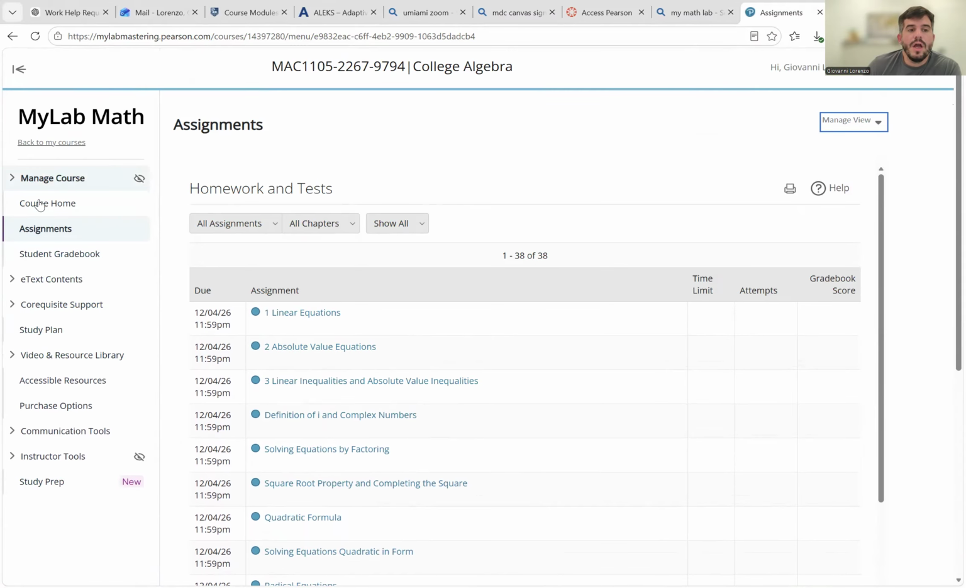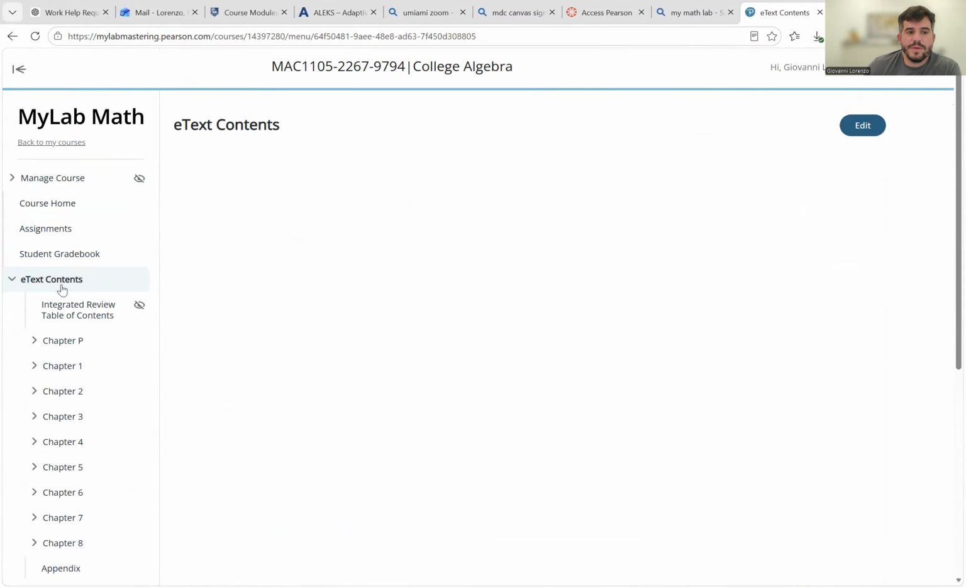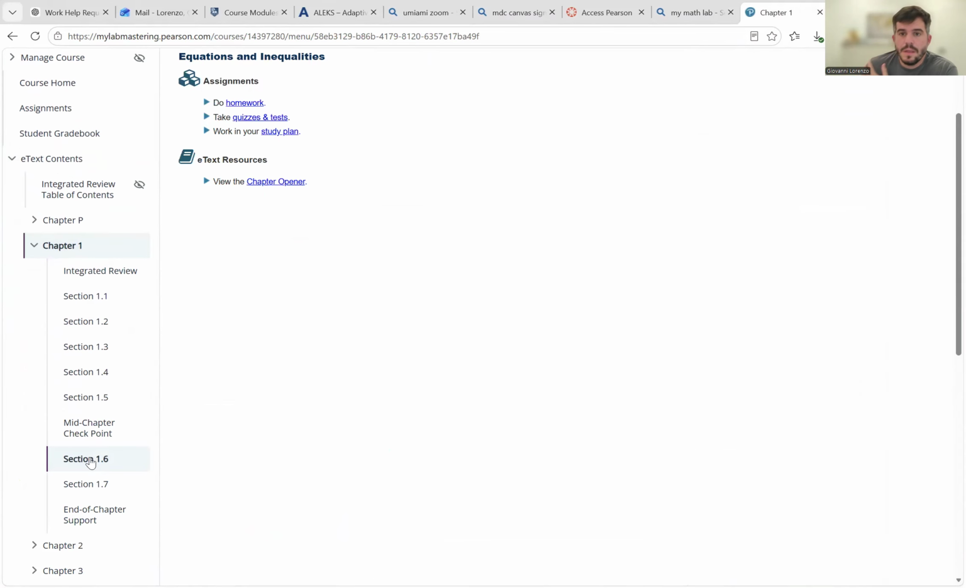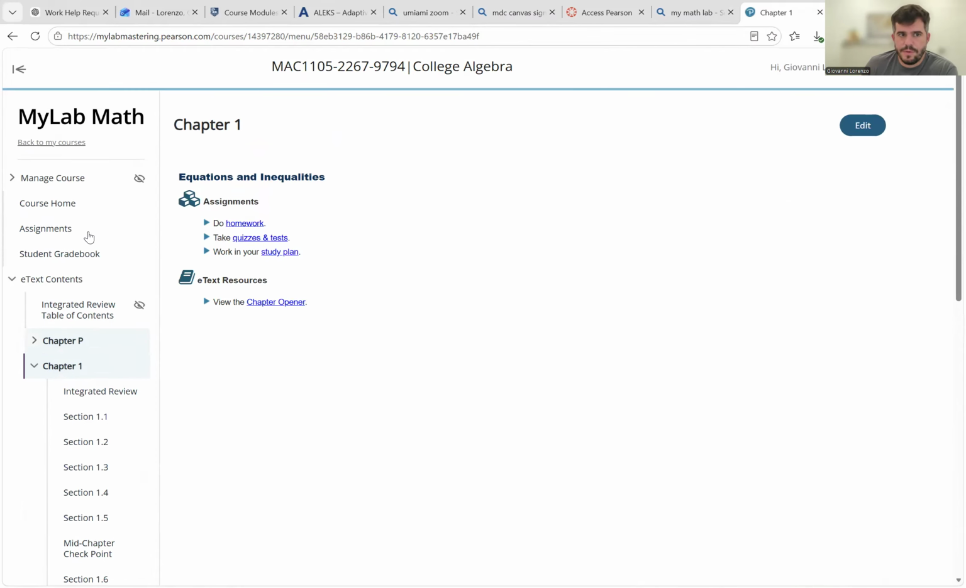You can also find the textbook here where it says e-text. You can always find the textbook and attach yourself to this particular textbook, and you can find everything you need or whatever other online program you have.